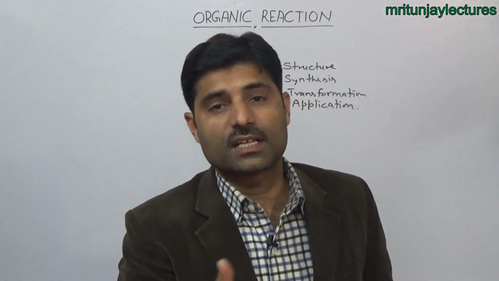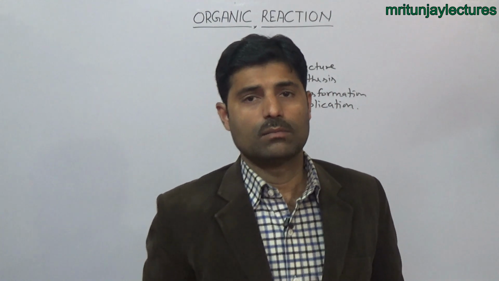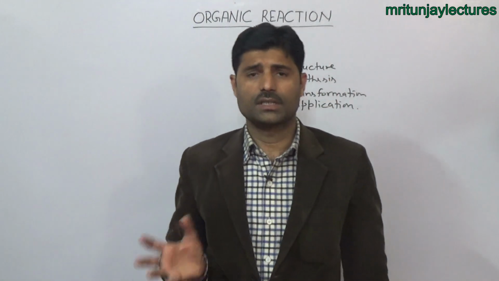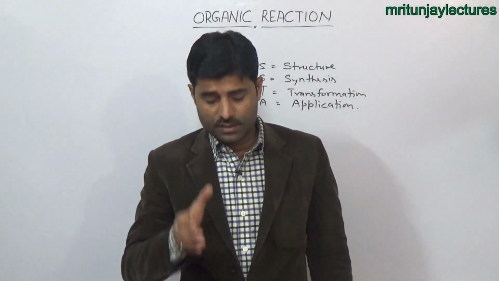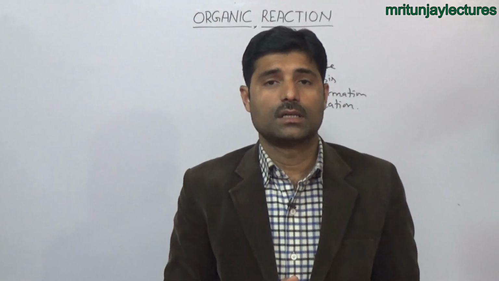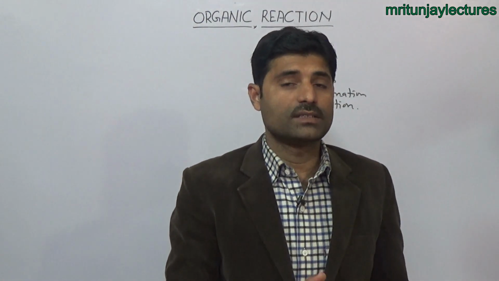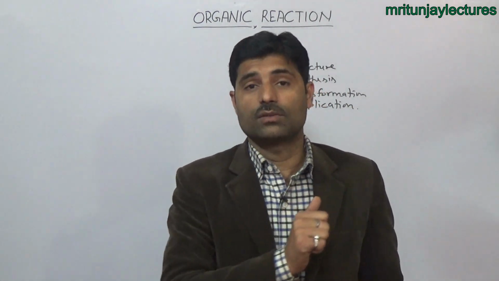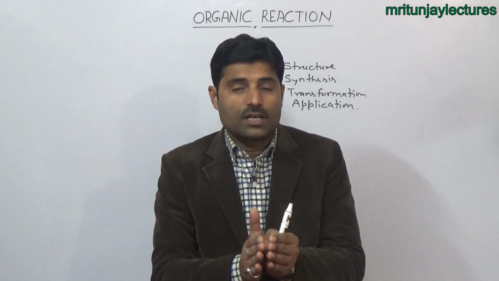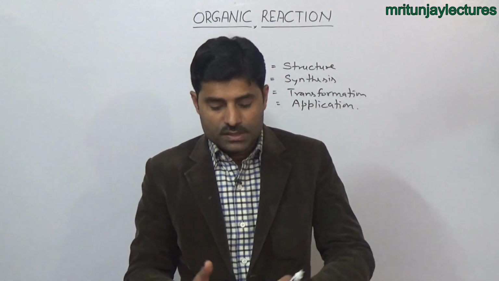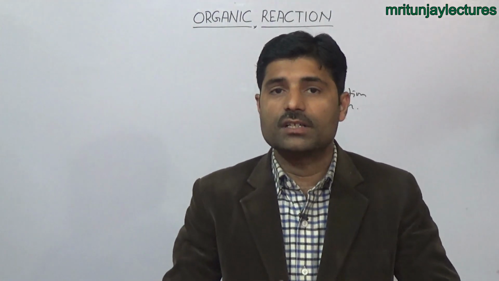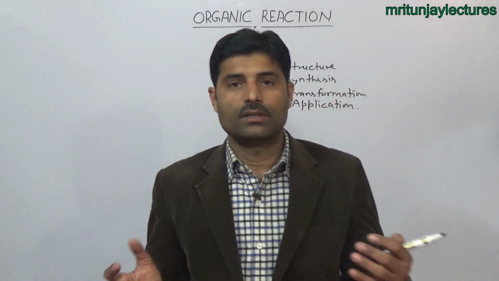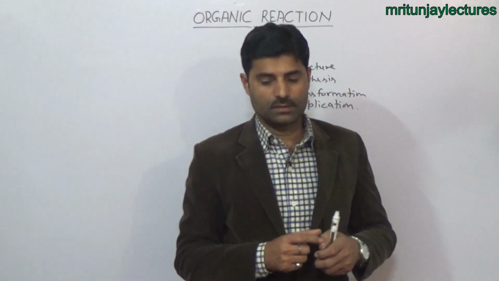Old bond breaking means distribution of shared electrons. We know that mostly all organic compounds contain covalent bonds, and these covalent bonds consist of the sharing of electrons. When these electrons undergo unsharing, it means unsymmetrical or symmetrical distribution. It is called bond breaking.